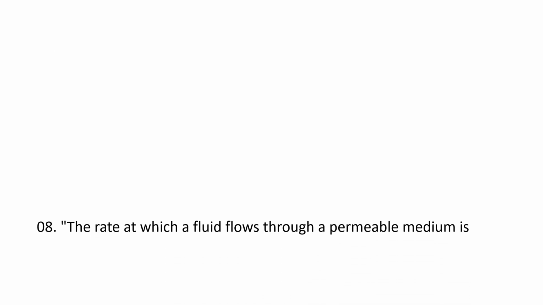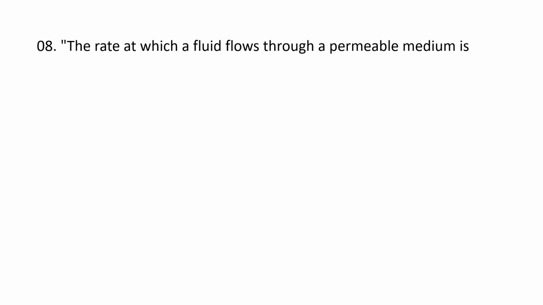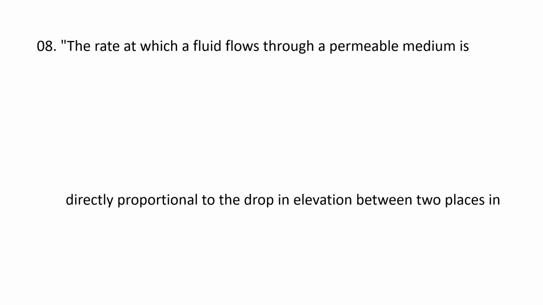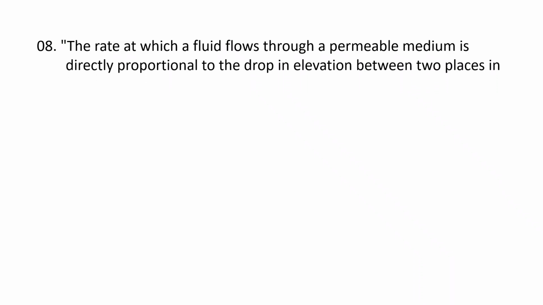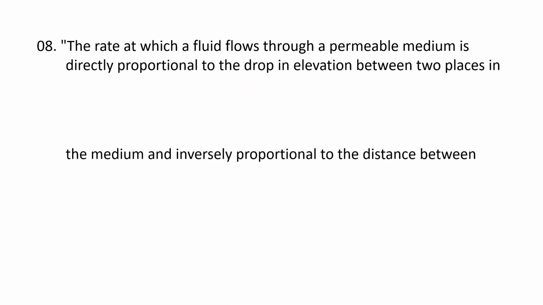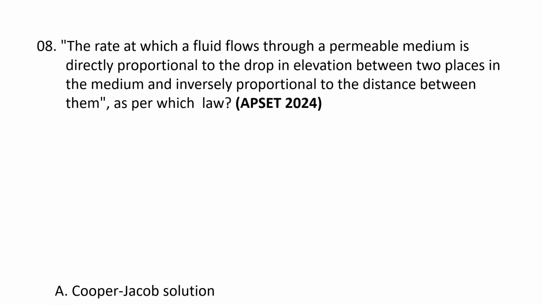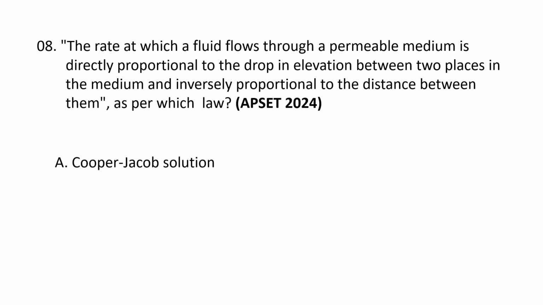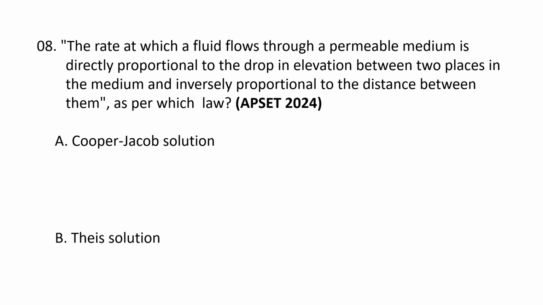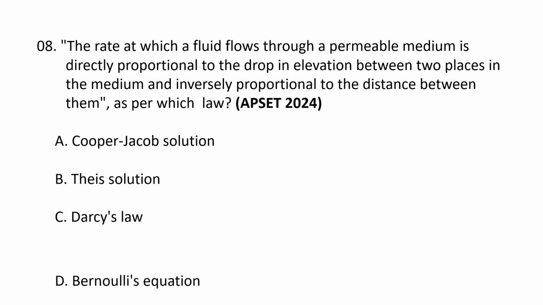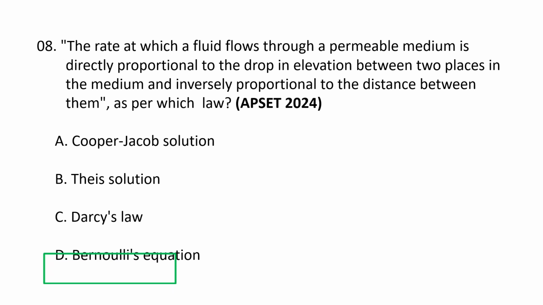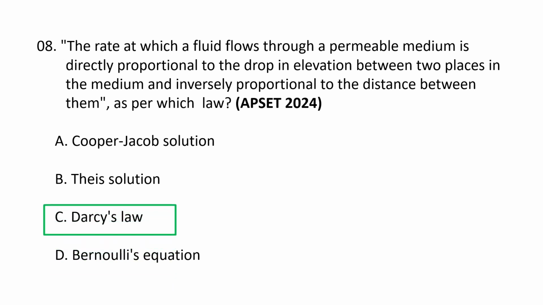Next question. The rate at which a fluid flows through a permeable medium is directly proportional to the drop in elevation between two places in the medium and inversely proportional to the distance between them as per which law? A. Cooper-Jacob solution. B. Theiss solution. C. Darcy's law. And D. Bernoulli's equation. So the correct option is C.